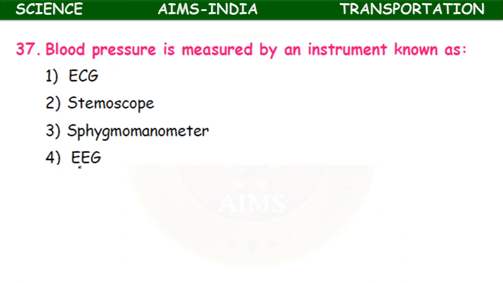EEG, electroencephalograph, is for nerve transmission. Stethoscope. Sphygmomanometer is the instrument used to measure the blood pressure.